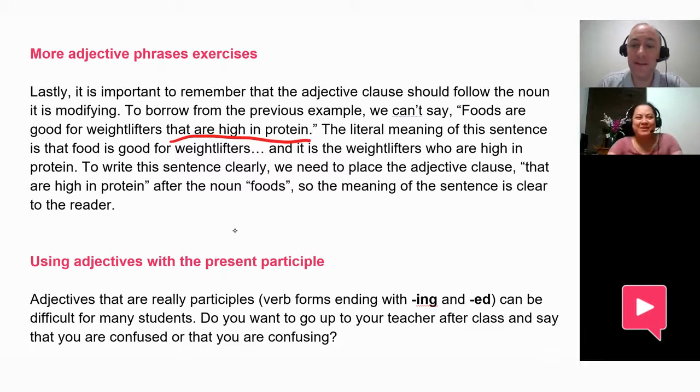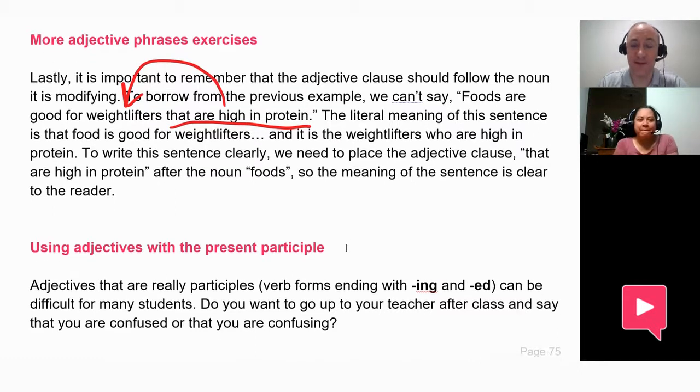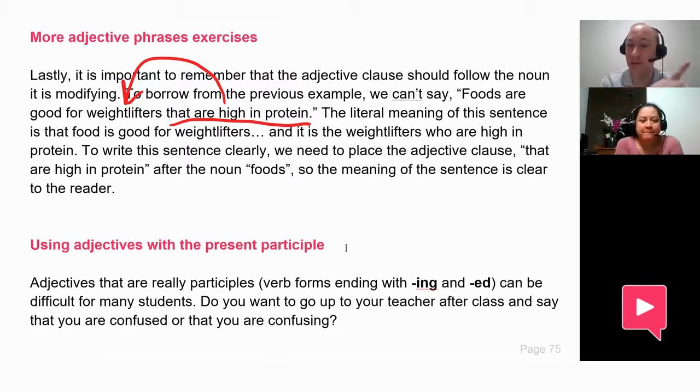I don't know. I don't know how to explain. It doesn't make sense. Well, it doesn't make sense because this is describing the weightlifters now. So now it means the weightlifters are high in protein, not the foods. If I move this to the end, the meaning of this sentence is that the weightlifters are the ones that are high in protein. That's a little bit silly. So yeah, the adjective clause must follow the noun.